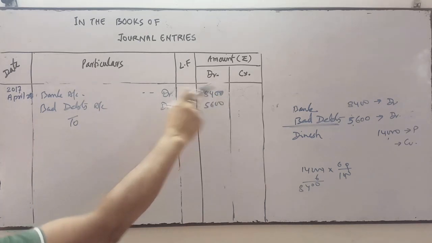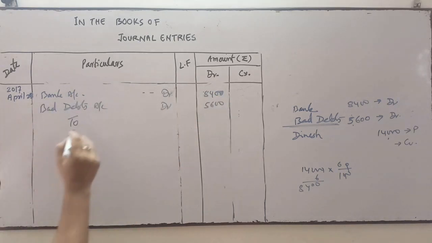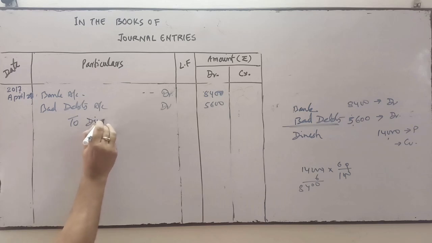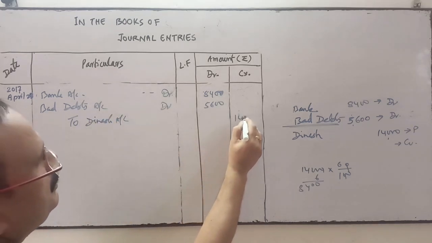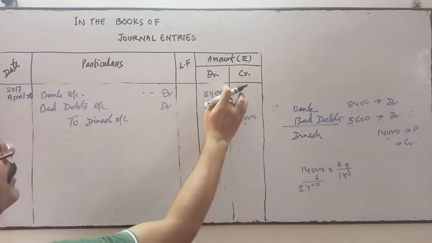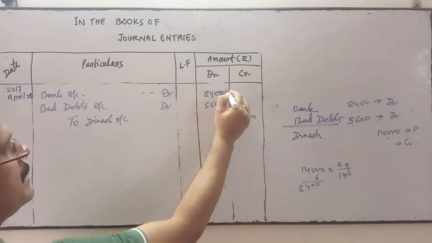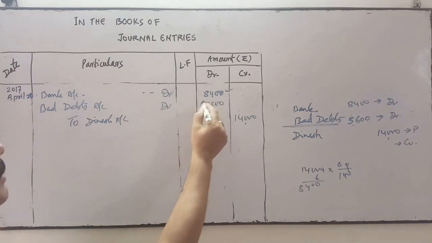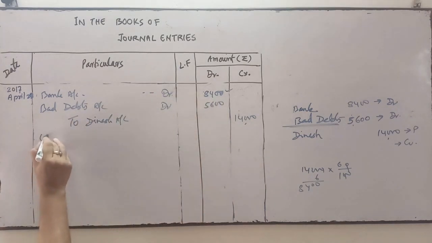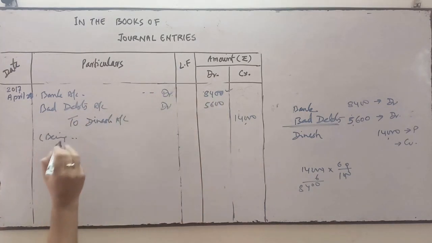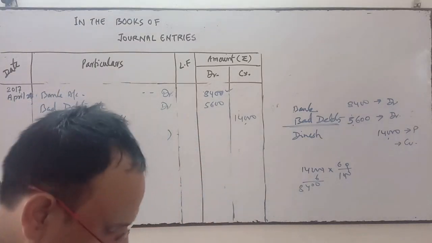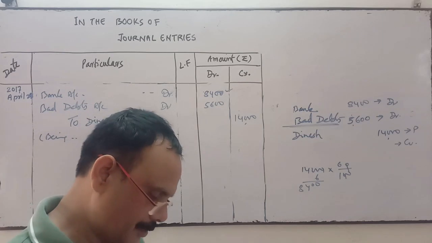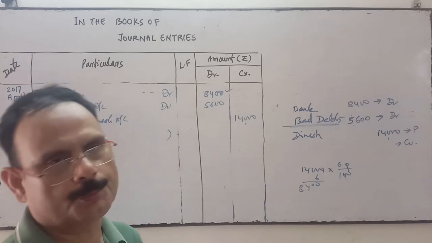So that amount will be treated as bad debts. It's a loss. And who is the giver? Dinesh. So Dinesh's account will be credited by 14,000. This much amount he has to pay, but he has paid only this much as he was declared insolvent. So the rest of the amount is treated as bad debts. So what will be the narration? Being Dinesh declared insolvent and paid 60 paise in a rupee.